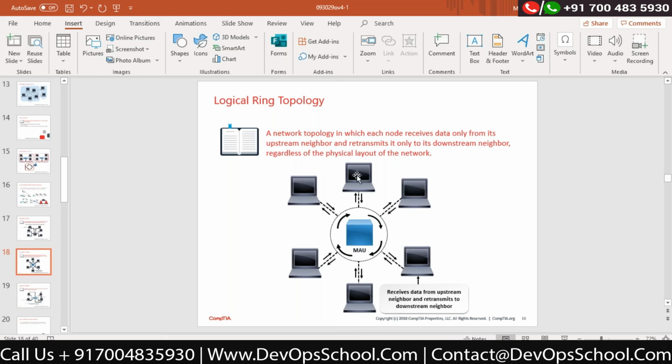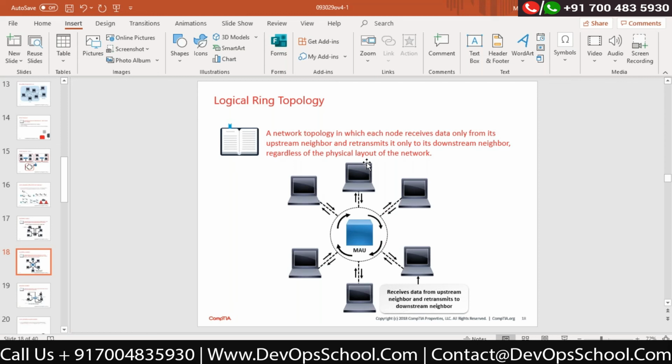If this computer wants to talk to this computer, it always sends the data to this one, because this is the downstream, and I can transmit the data to the downstream neighbor only. I cannot send the data to the upstream, but I want to talk with it. So what should I do? I will transmit the data to the downstream, and it ultimately reaches over here. So sometimes this is very confusing. That's why this chapter is talking about both things.